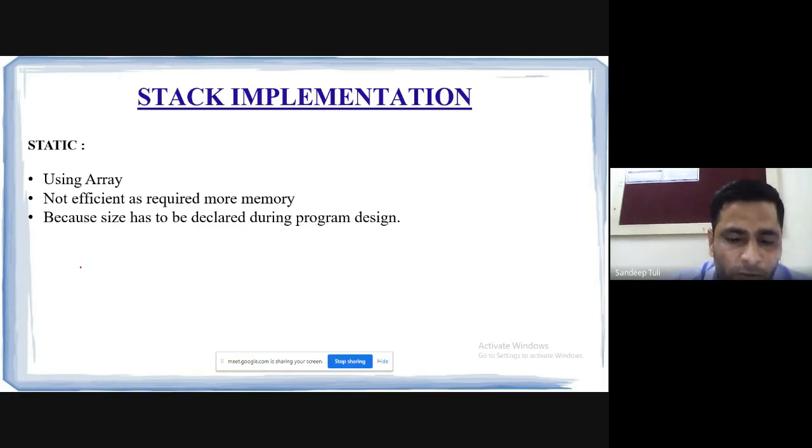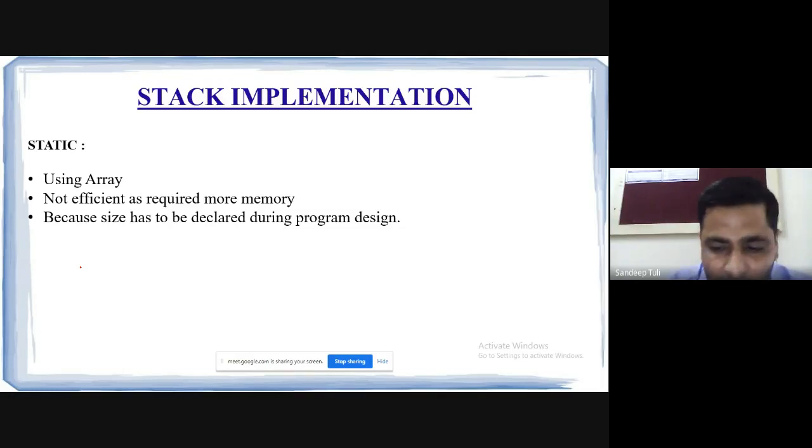So we assume that the size of the data structure is given initially, and that is the static implementation, which could also be its drawback. So using an array, the stack static implementation can be done. It is not efficient because it requires more memory.